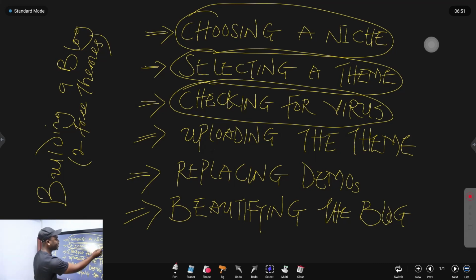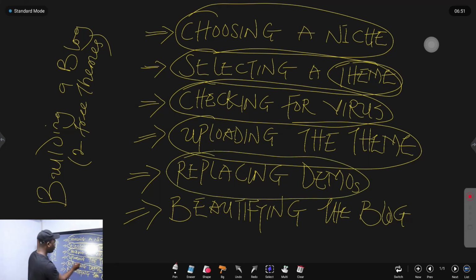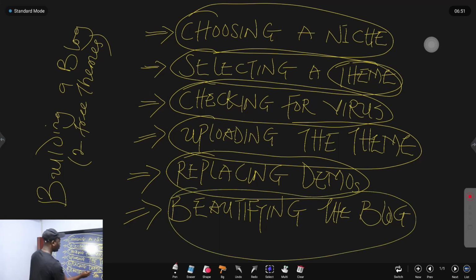You may find that some viruses have been inserted into the theme, so you want to take your time to scan the theme and be very sure that those viruses are out of the way, right? Then you want to upload the theme that you have downloaded and scanned. And of course, you want to replace the demo content on the blog and beautify the blog also.